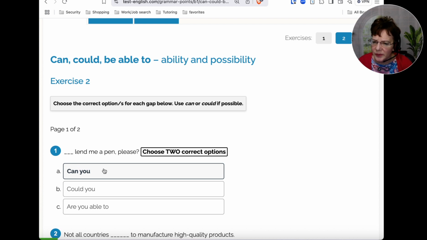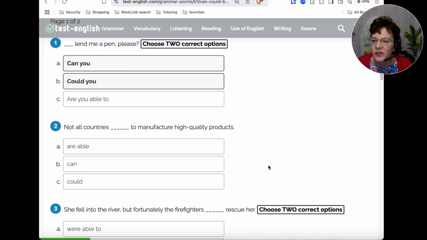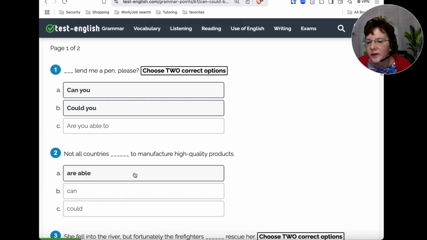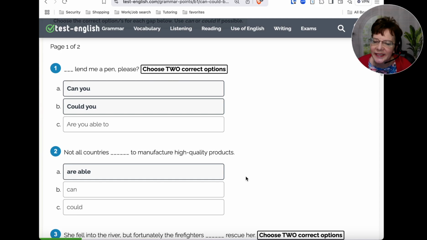Option B, right? Could you? Yes. All right. Number 2, not all countries are able, can, or could to manufacture high quality products. Okay, so we know we have to manufacture, so we can't use can or could. So if you chose option A, are able, you're correct.